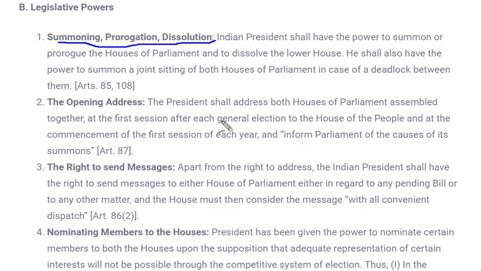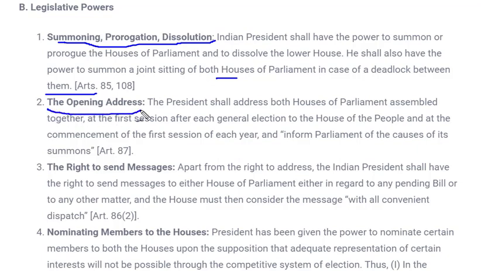That means if any session is going on, for example a Lok Sabha or Rajya Sabha session, he has the power to close those sessions, or if he finds any deadlock between the Houses of Parliament, like Lok Sabha and Rajya Sabha, he can summon those houses.